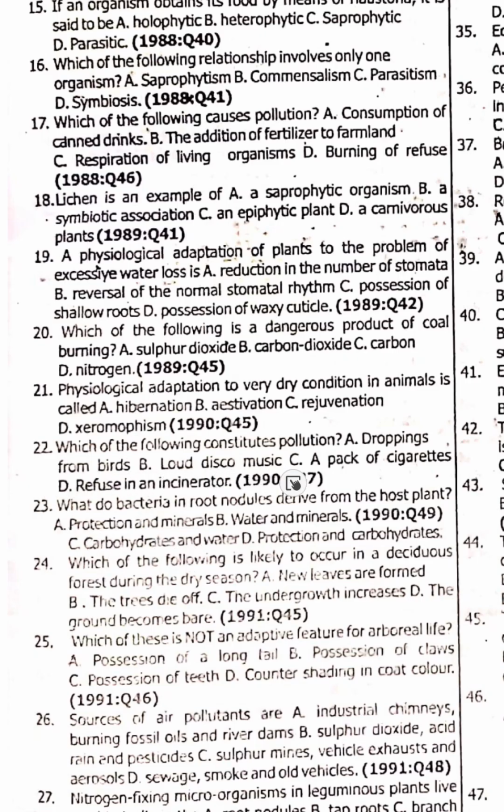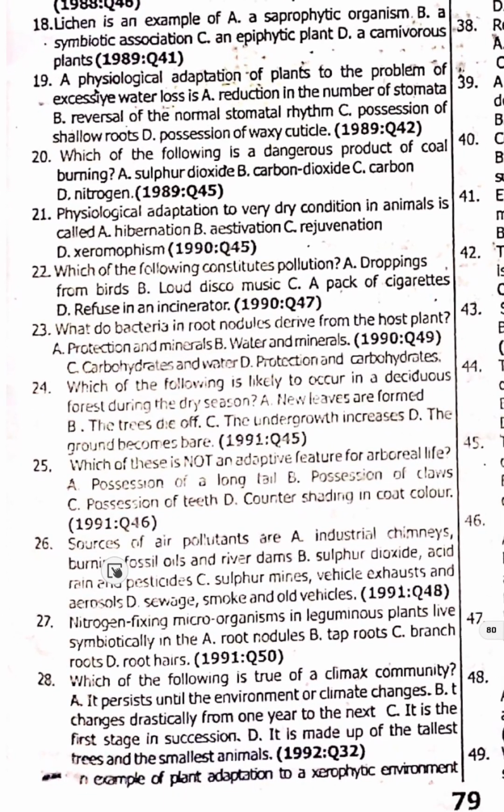22. Which of the following constitute pollution? 22 is option B. Loud disco music is pollution, noise pollution. 23. What do bacteria in root nodules derive from the host plant? 23. They derive protection and carbohydrate, option D.